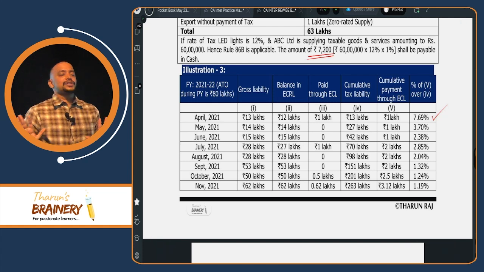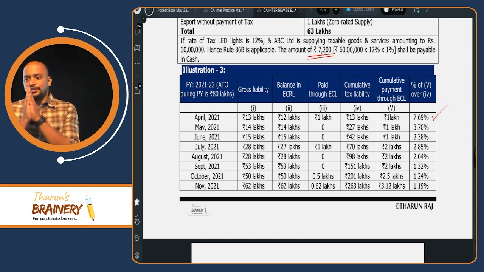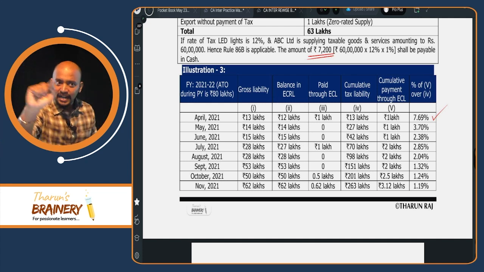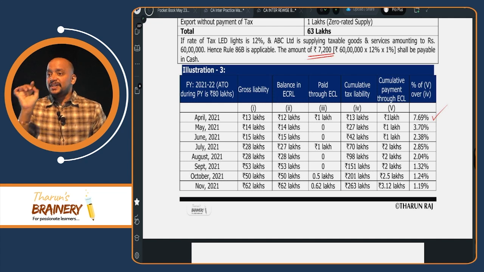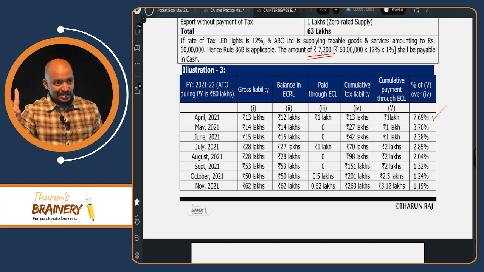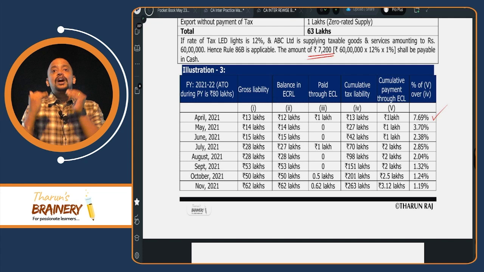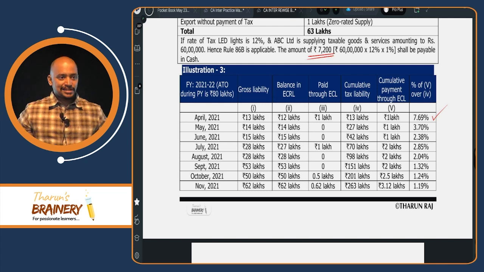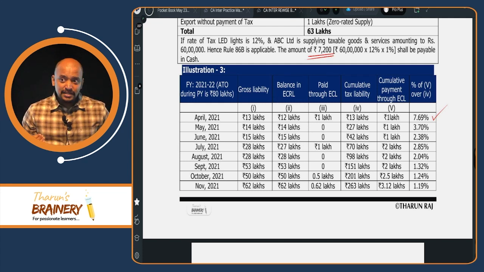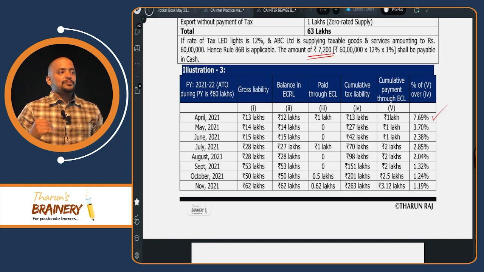So first what you need to check? So far how much we paid through cash ledger divided by total liability. If it is greater than 1% or equal to 1%, for that month don't pay anything through cash ledger. If it is less than 1%, for that month you have to pay 1% through cash ledger.